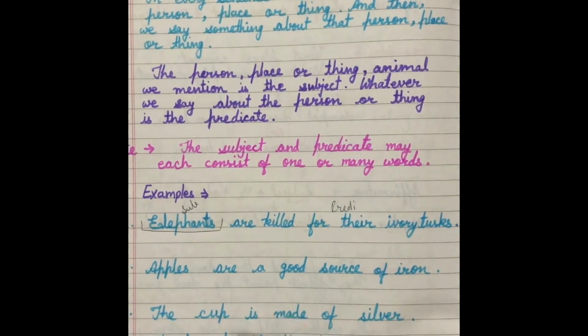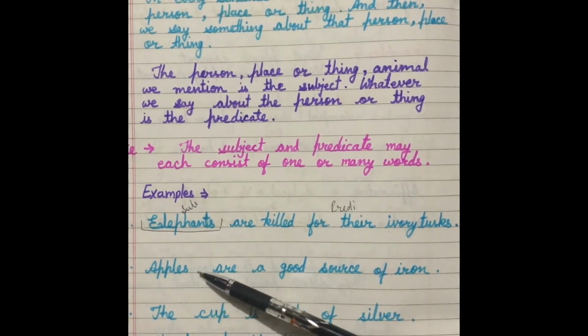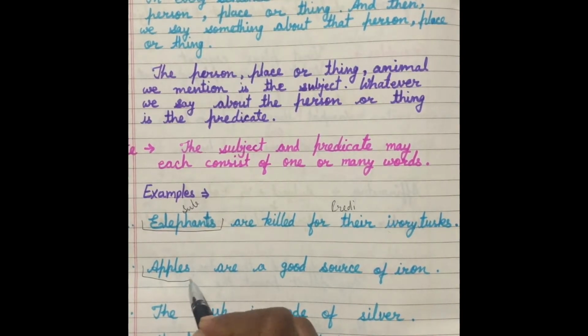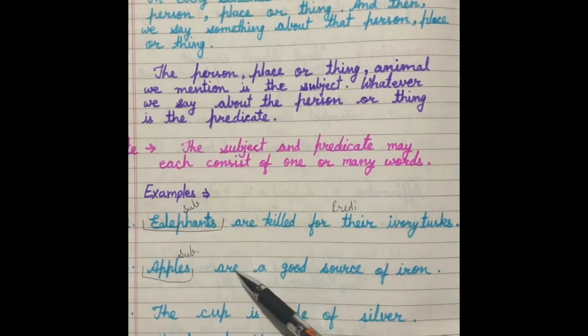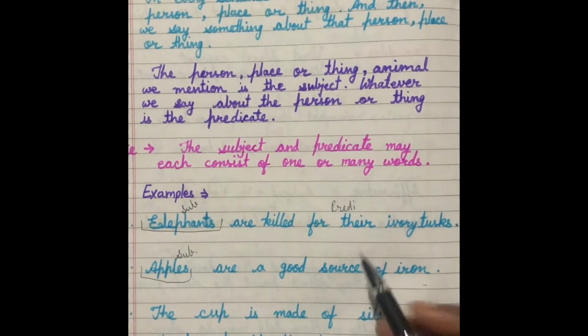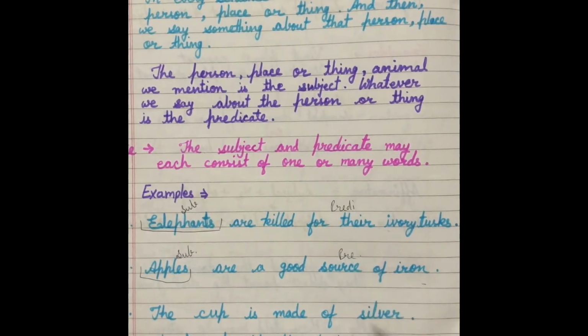Just like this, in the second sentence, apples are a good source of iron. We are talking about apples. In this sentence, we are talking about apples. So, apples is the subject of the sentence, and are a good source of iron is the predicate of the sentence.